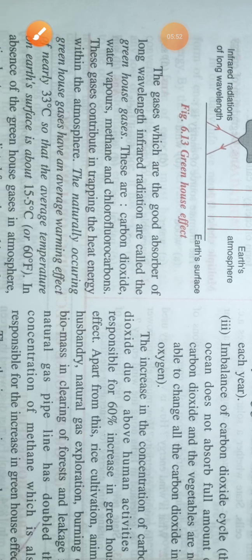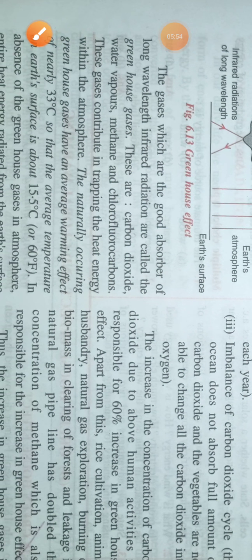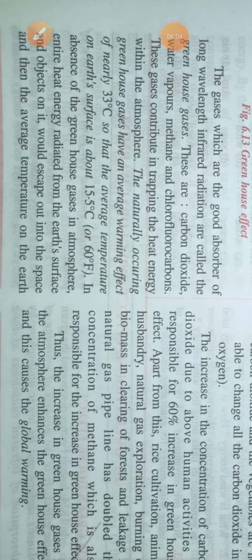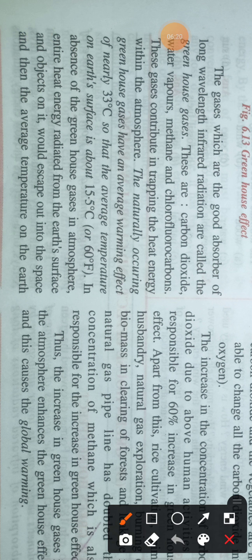These greenhouse gases absorb most of the longer wavelength light, so they increase our earth's temperature. Actually we need these gases, but in small amounts. Nowadays the amount of greenhouse gases is so much that they are heating up our earth's surface in a very large manner. So there is a need to control greenhouse gases.